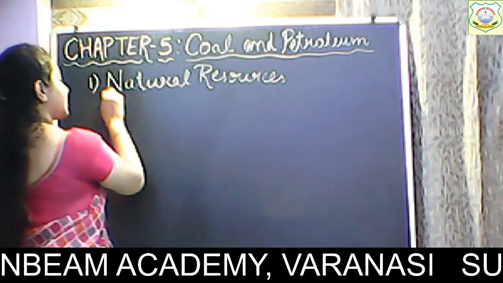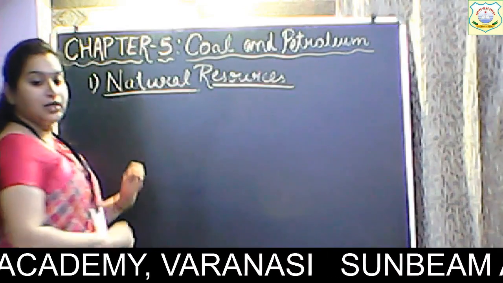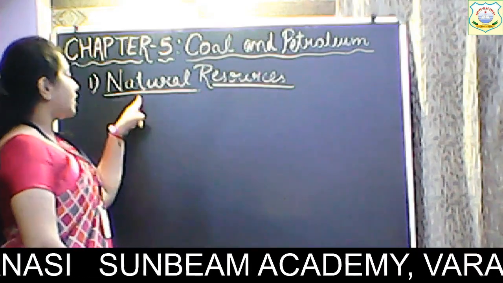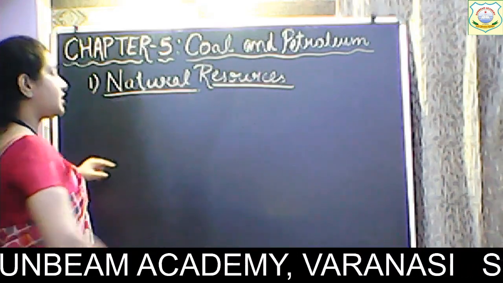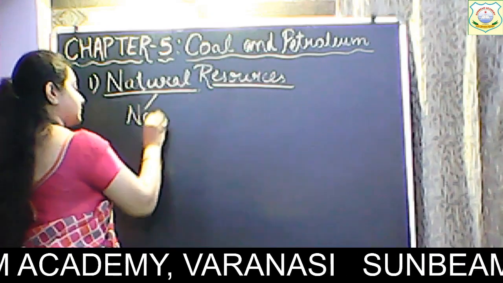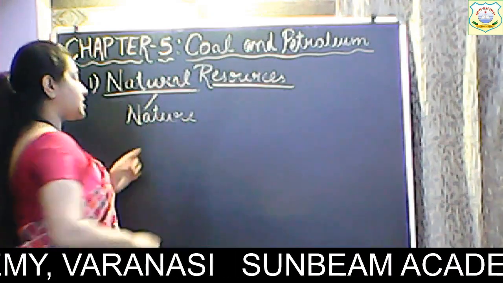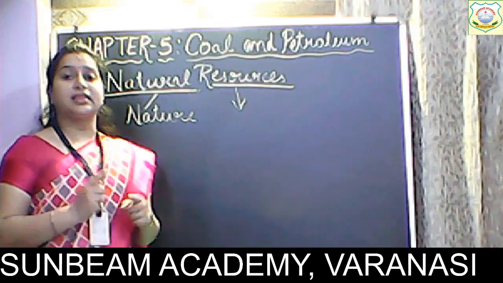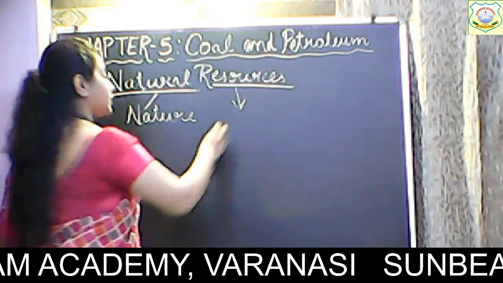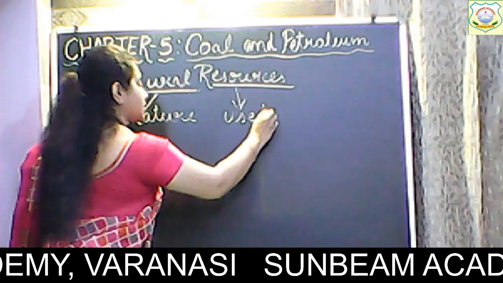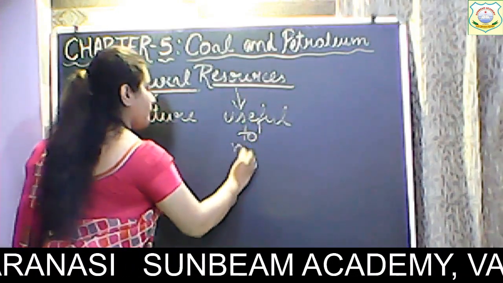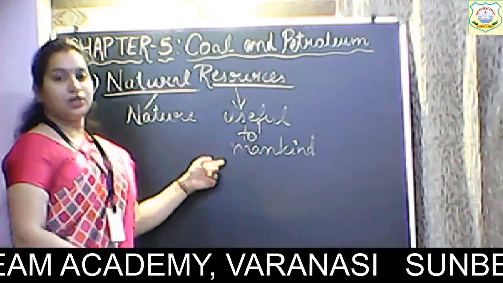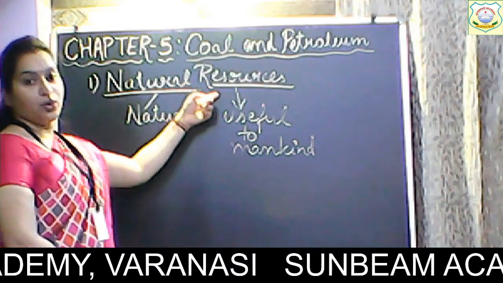Okay, so what is natural resource? Children, as the term says, natural resources. So the term natural has been derived from nature. ये natural term कहाँ से आया है? Nature से आया है. Resource का क्या मतलब होता है? Anything that is useful to us. Anything or any product that is useful to mankind. That is useful to mankind is resource.